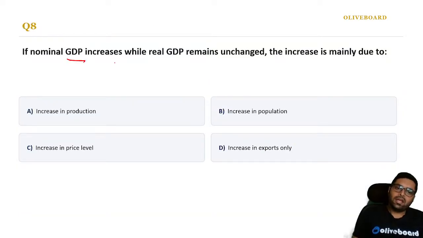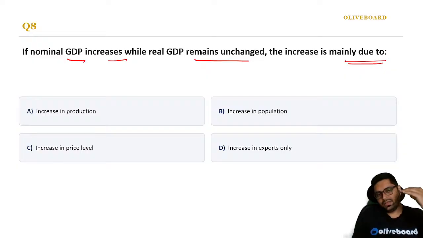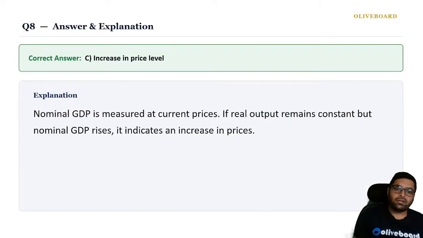If nominal GDP increases while real GDP remains unchanged, the increase is mainly due to... So the nominal GDP is increasing, but the real GDP remains unchanged. Why is it happening so? It is a conceptual question. It is an increase in price level, inflation. Am I right? It is because of inflation.